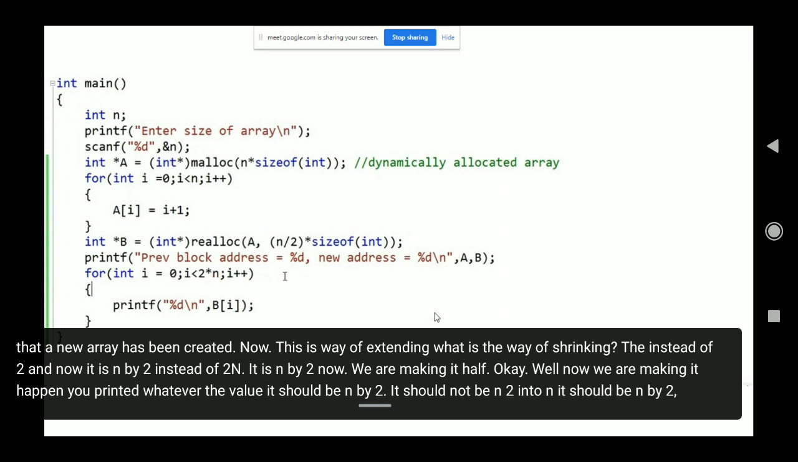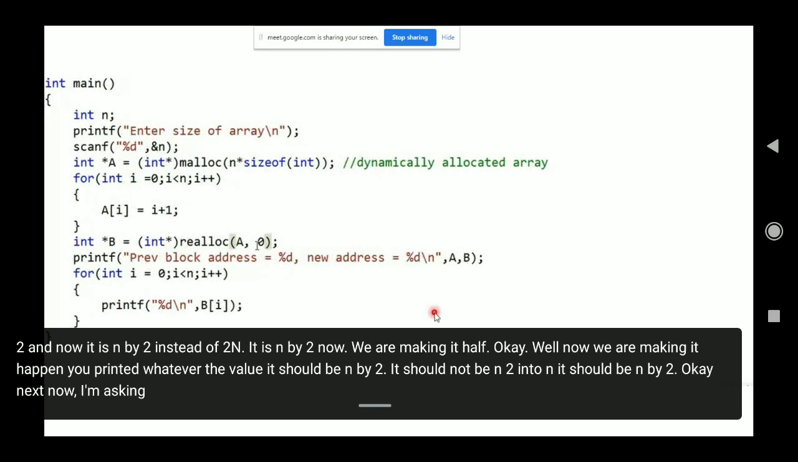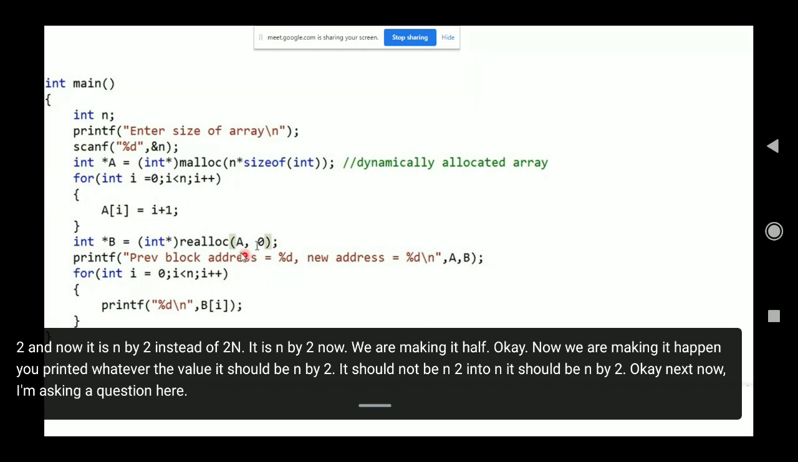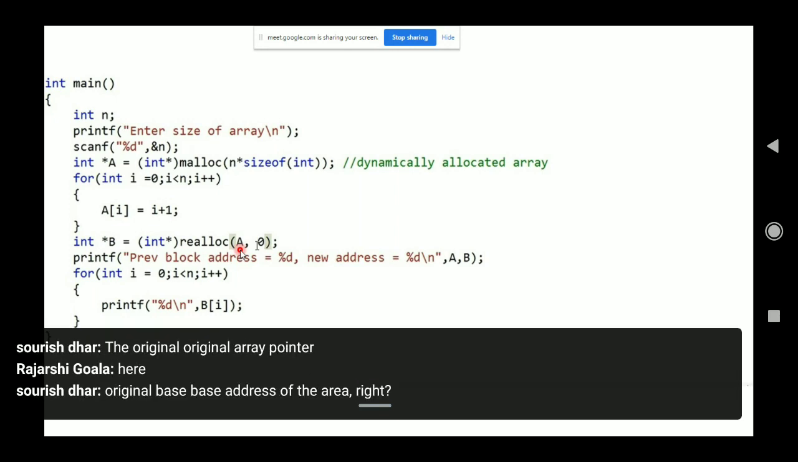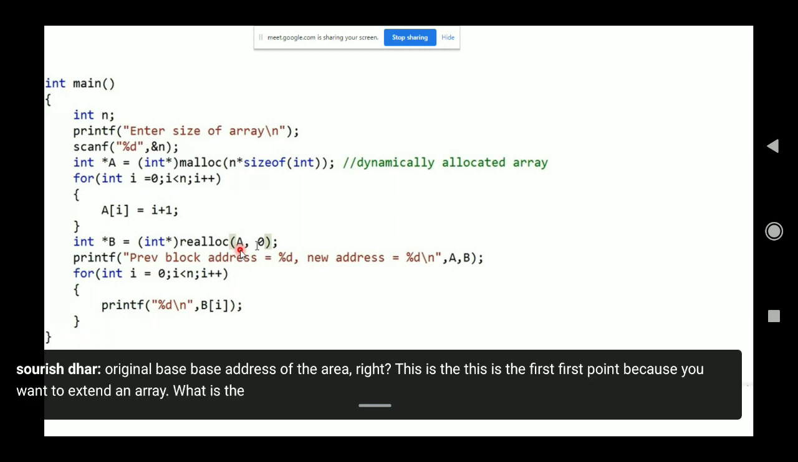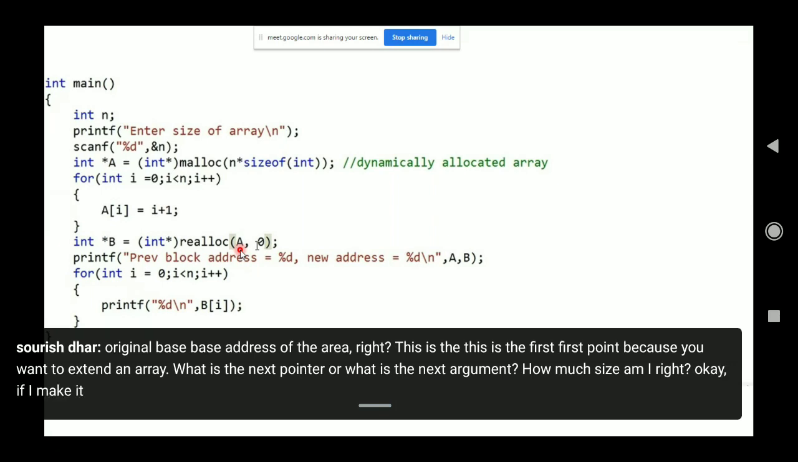Next, now I'm asking a question here. In realloc, what is the first argument? Pointer, the original array pointer, the original base address of the array, right? This is the first argument, because you want to extend an array. What is the next argument? How much size. Am I right? Yes, sir. Okay. If I make it 0, what will happen? The second argument.